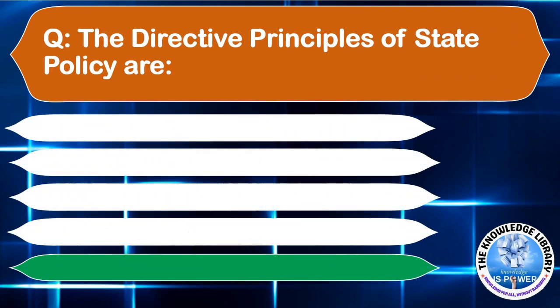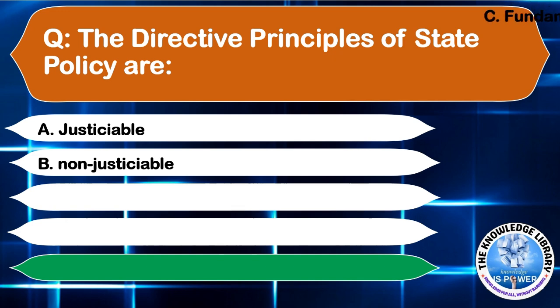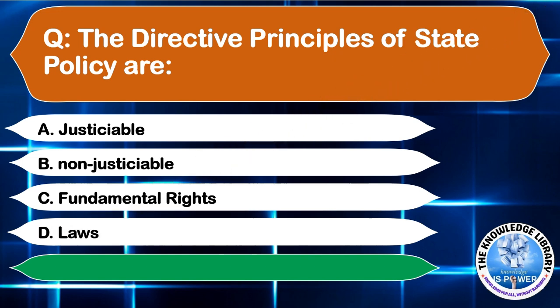The directive principles of state policy are option A, justiciable. Option B, non-justiciable. Option C, fundamental rights. Or option D, laws. The correct answer is option B, non-justiciable. Moving to the next question.